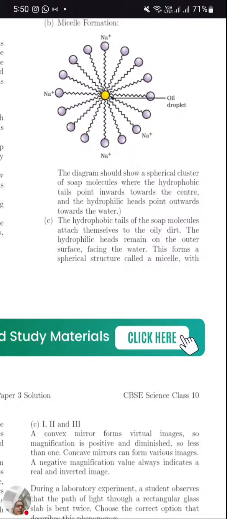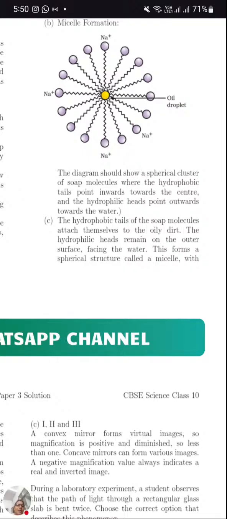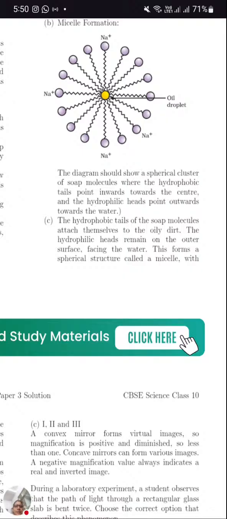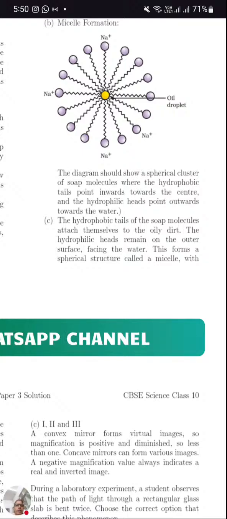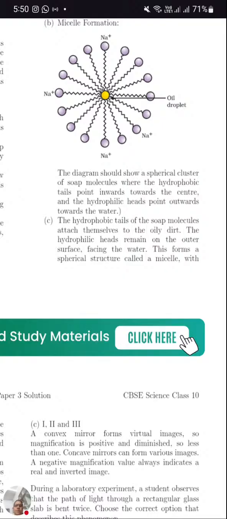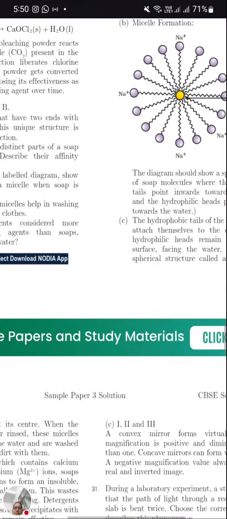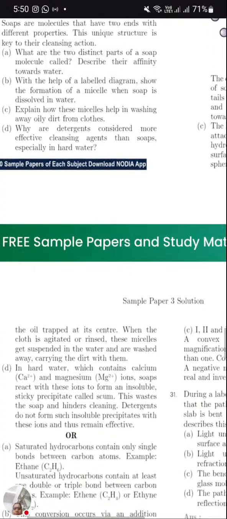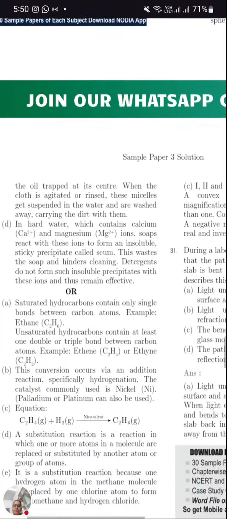So when the clothes are agitated, the tail will pull out oil from the dirt. As a result, the cloth will become clean and the water will become dirty. The hydrophobic tails of the soap molecules attach themselves to the oily dirt. The hydrophilic head remains on the outer surface facing the water. This forms a spherical structure called a micelle with the oil trapped in the center.